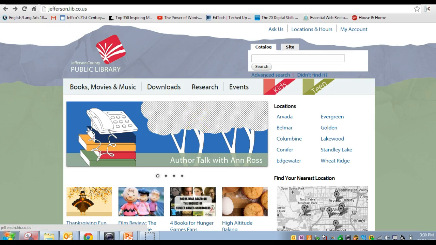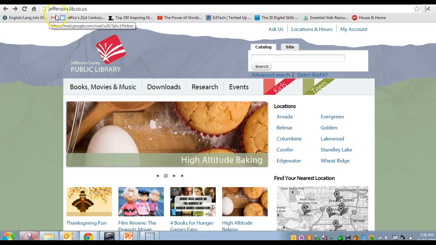This is the homepage for Jefferson County Library, and I've chosen Jefferson County since most of you are students. BOCES students, you're certainly welcome to use this. If you're outside of JEFCO, as long as you're a Colorado resident, you could actually use this library. In fact, that's a good jumping off place.